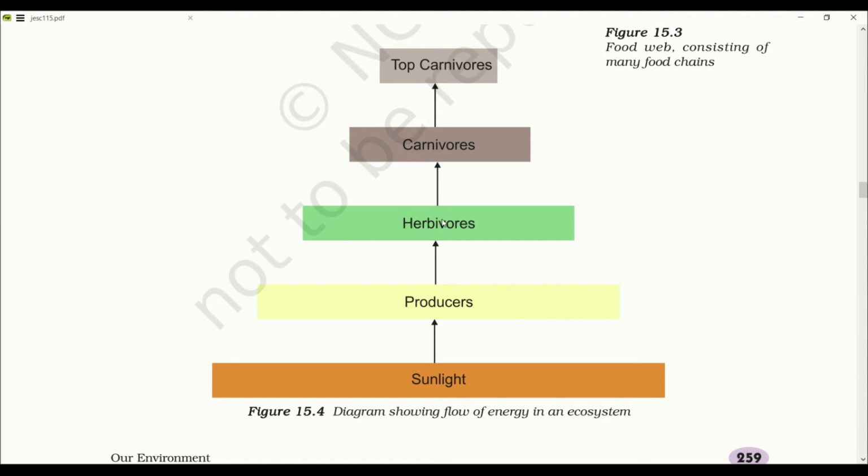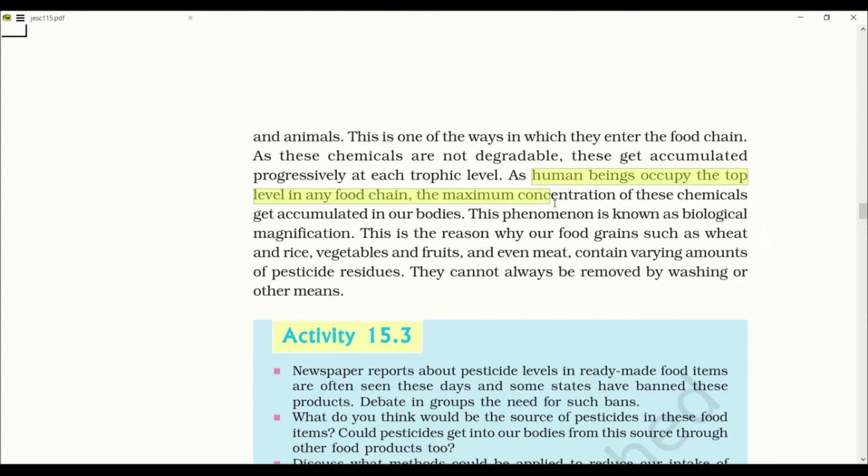Herbivores only transfer 10% of their energy to carnivores, and carnivores again transfer only 10% of their energy to top carnivores. So this is the diagram showing flow of energy in an ecosystem. Human beings occupy the top level in any food chain. The maximum concentration of the chemical gets accumulated in our bodies.